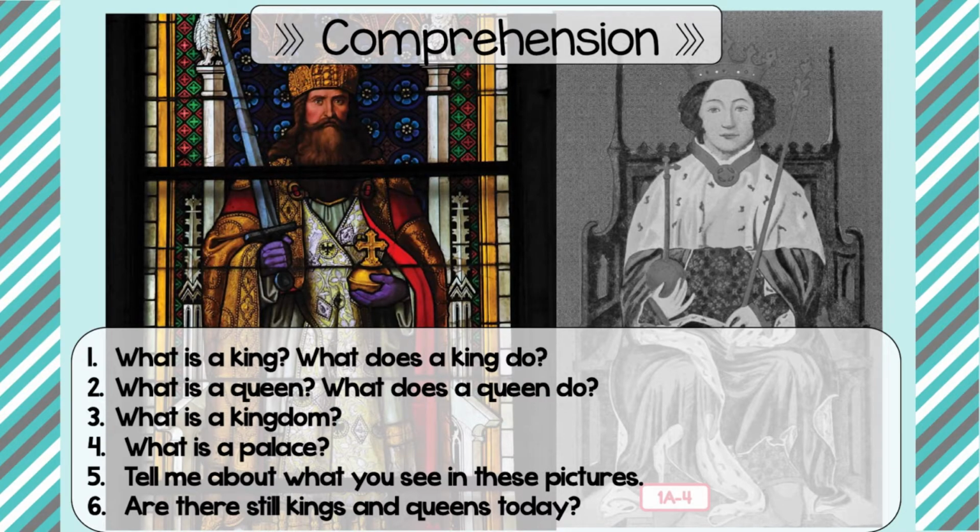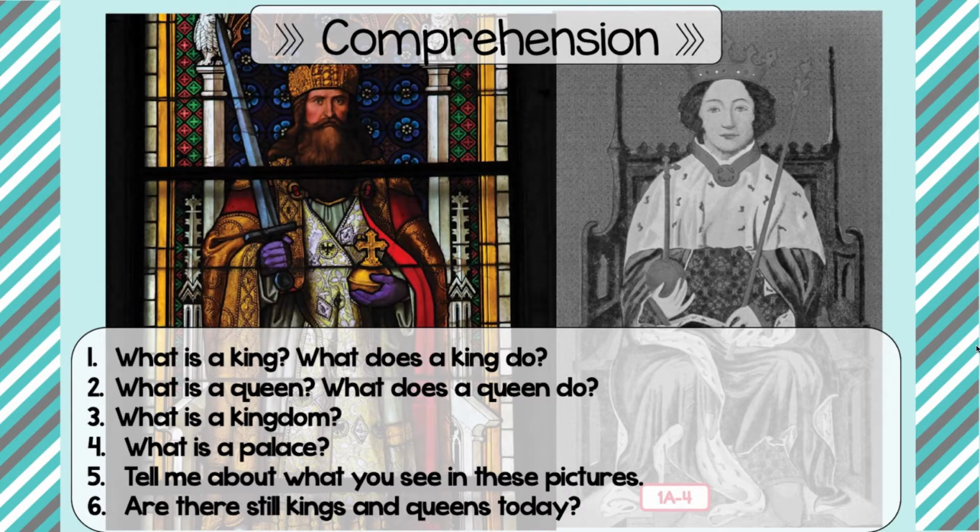A kingdom is an area ruled by or governed by a king or queen. So question number 4 is, what is a palace? A palace is a castle or a home that the king or queen lives in.